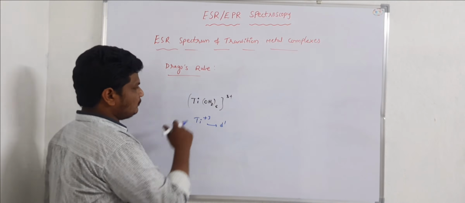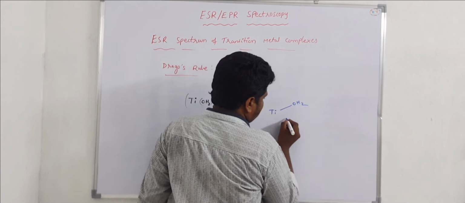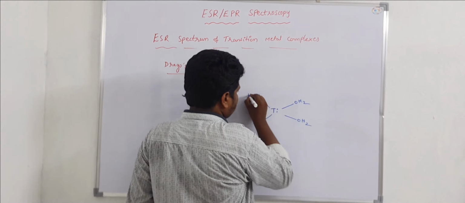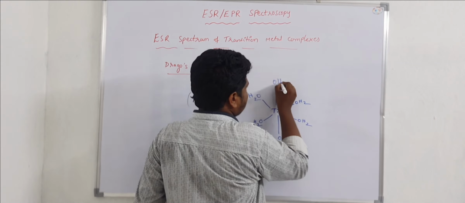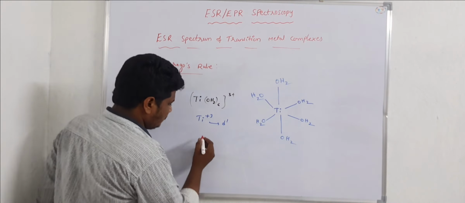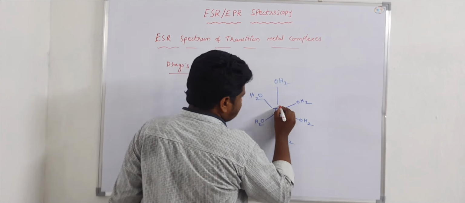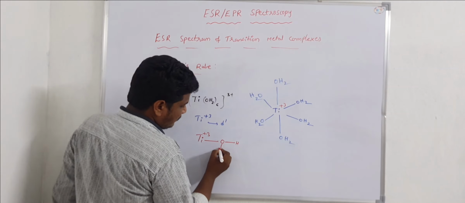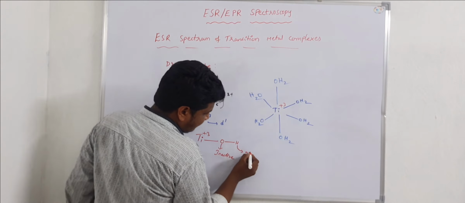So all these 6 bonds, in this titanium hexa aqua complex, it is an octahedral complex, which has the same bond length. So there is no change in bond length. If you observe, this is titanium plus 3, directly attached to the oxygen and hydrogen. This oxygen is inactive, so this hydrogen is active.